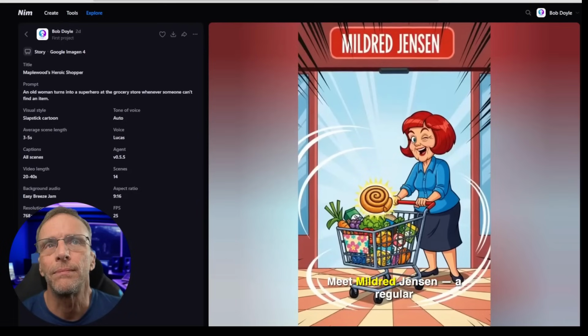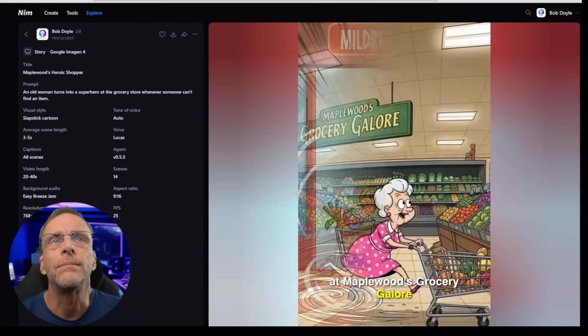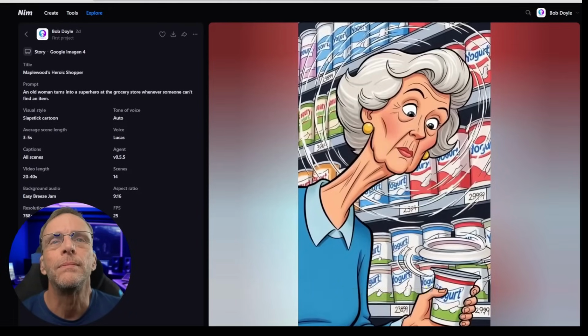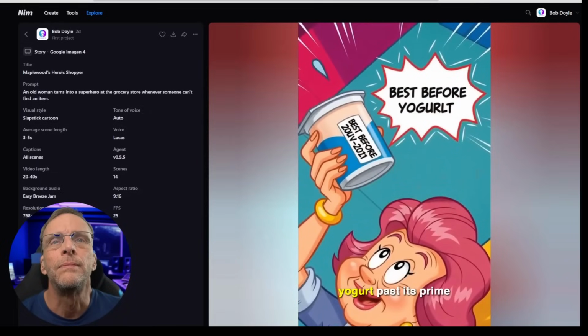Meet Mildred Jensen, a regular at Maplewood's Grocery Galore, floral cart in tow, cinnamon roll in mind. Most folks see just a gentle woman combing the shelves for yogurt past its prime.